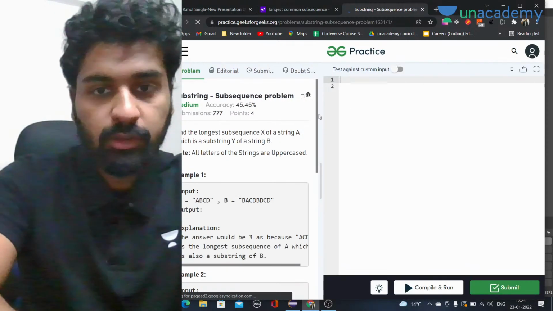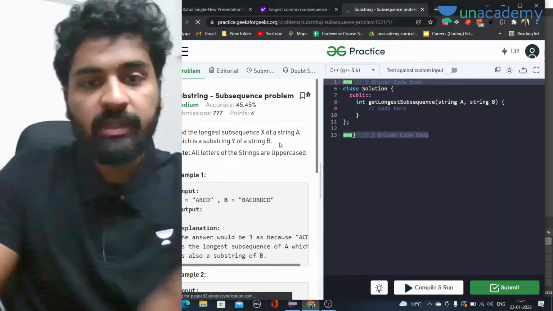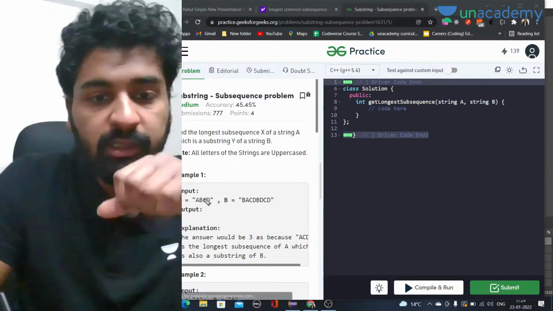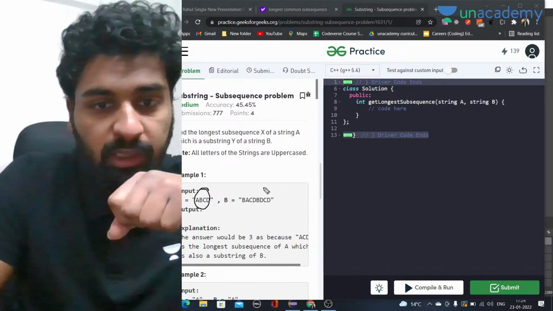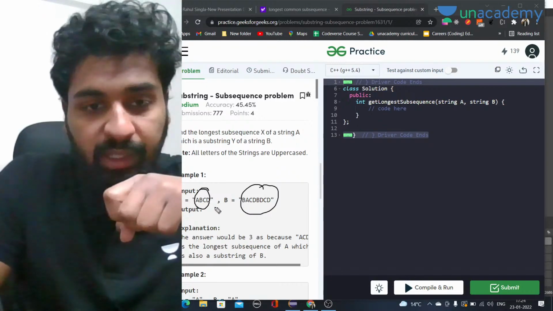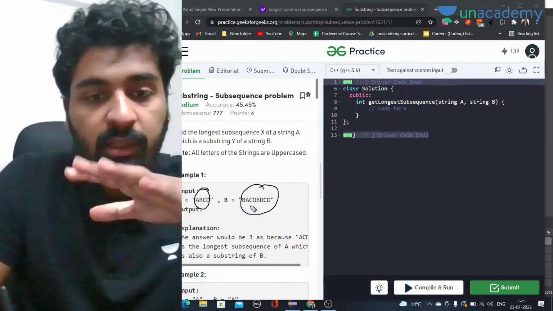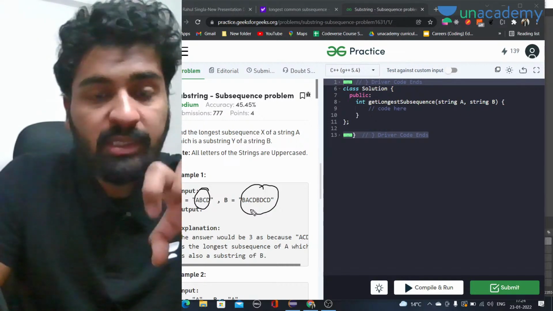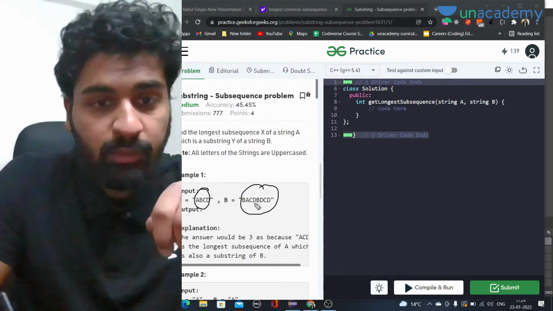Okay, so this is: find the longest common subsequence of string A, which is a substring of string B. What we have to do is, we have two strings, and you have to find the common subsequence that is the longest in both of them.